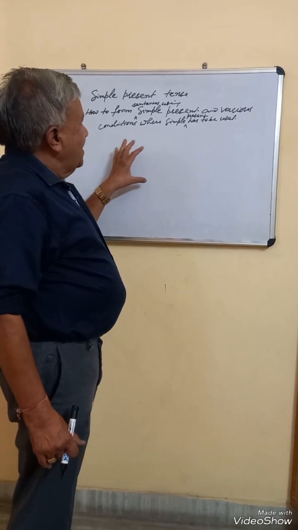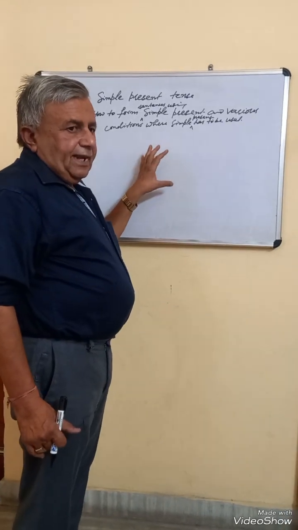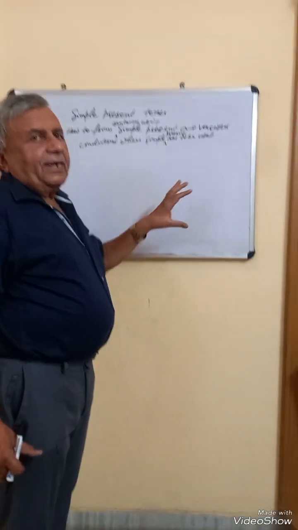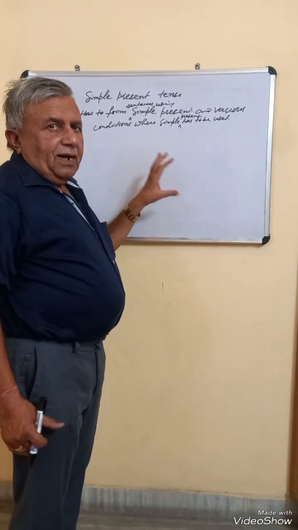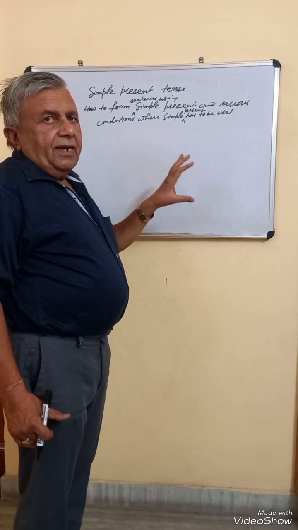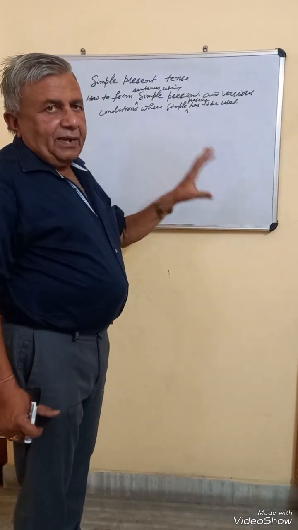Use of verb in a sentence depends upon tense. Tense refers to time. There are three tenses: present tense, past tense, and future tense. And each tense has four aspects.